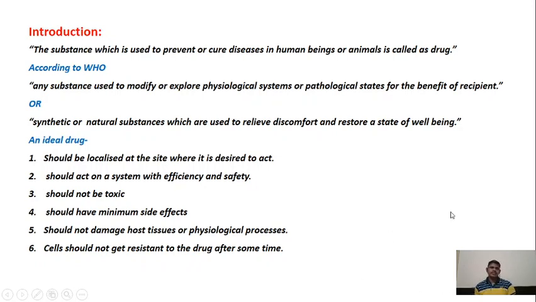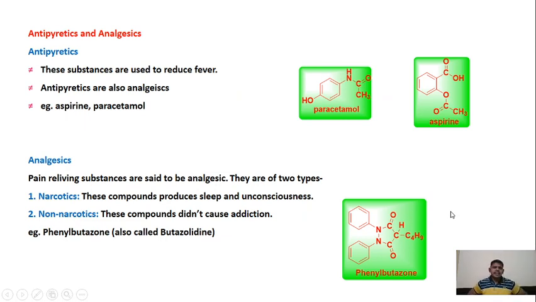Next, antipyretics and analgesics. What are antipyretics and analgesics? These are types of drugs. Antipyretics are the substances used to reduce fever. These substances which are used to reduce the body temperature are called antipyretics. Antipyretics are also analgesic. Analgesic means it relieves pain, like aspirin and paracetamol.